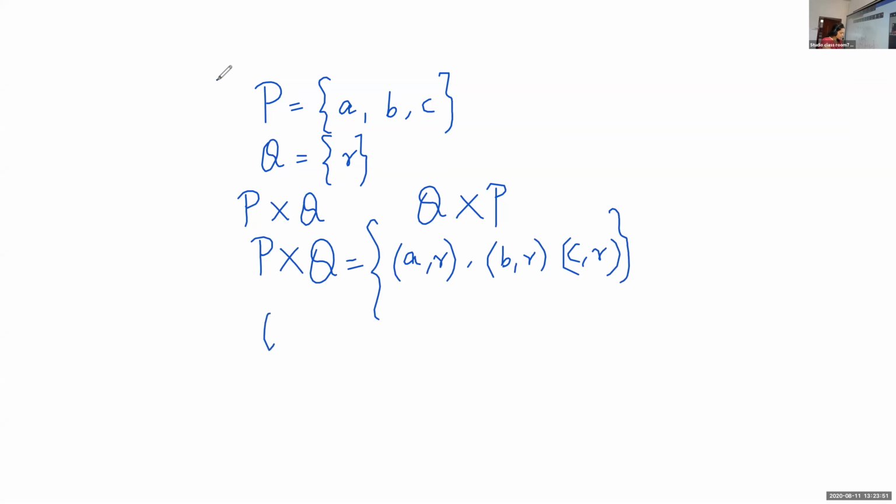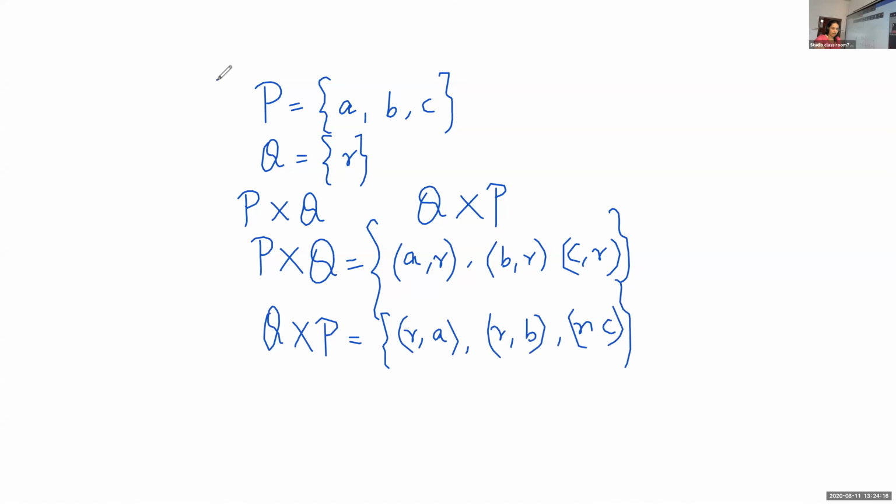Similarly, find out what is Q cross P. Aditya Satyan, can you give what is Q cross P? (r, a). Very good. (r, a), (r, b), then (r, c).